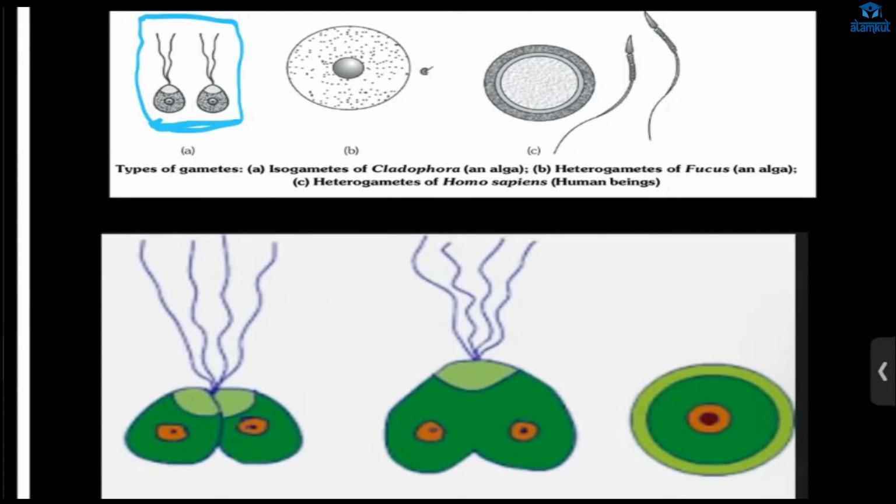And what about us? Do we have heterogametes or isogametes? Human beings, what about human beings? Isogametes means the same type of gametes. Heterogametes means different types of gametes. And we have heterogametes. Yes, correct. You can see here in the case of the alga Fucus, this is the male gamete and this is the female gamete. And here, this is the male gamete and this is the female gamete for humans.